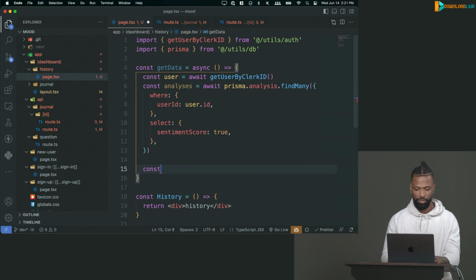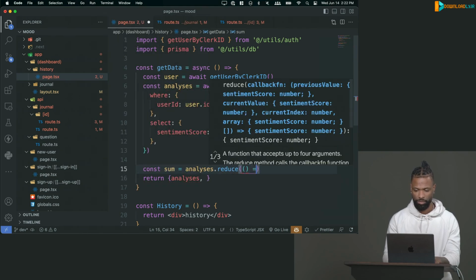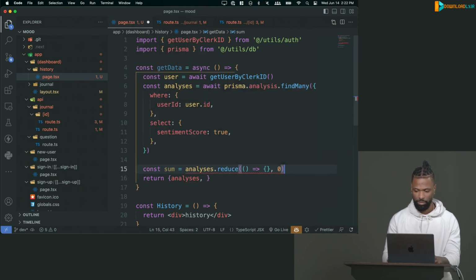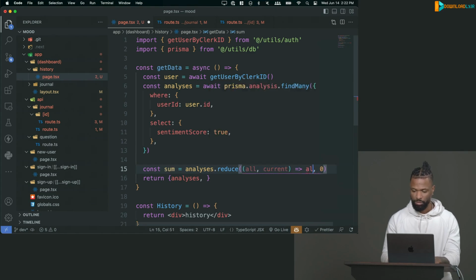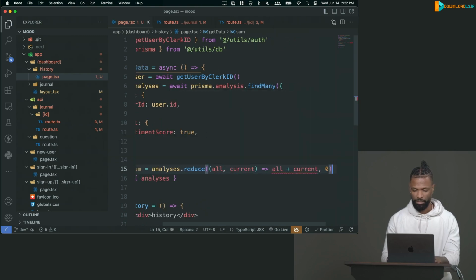And then I'll return the analysis. Then I'll also return the average analysis score. So average, or I guess sum would be analysis.reduce. What is this? All, and then like current. This will just be all plus current. So that'll add them all up.